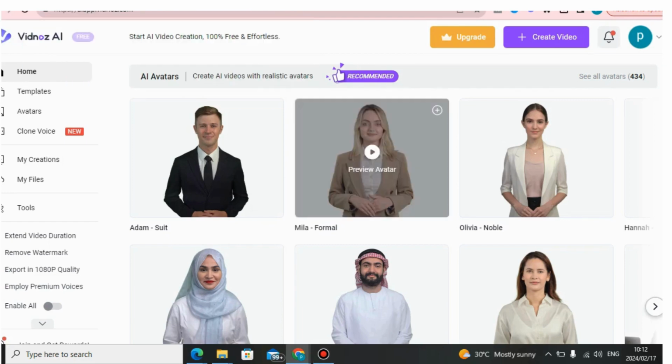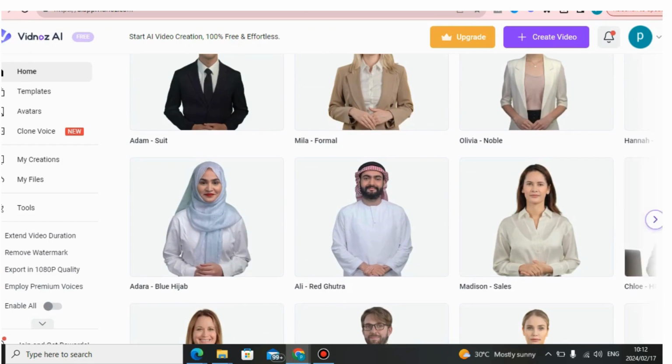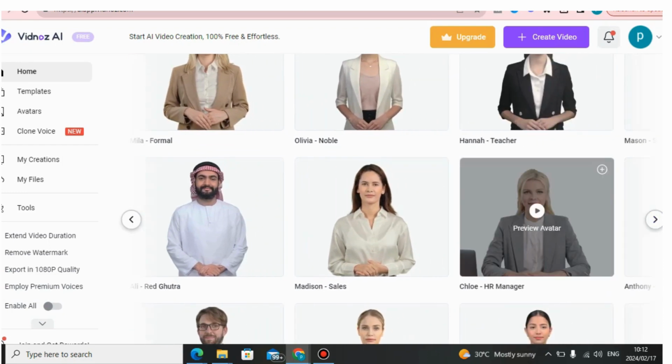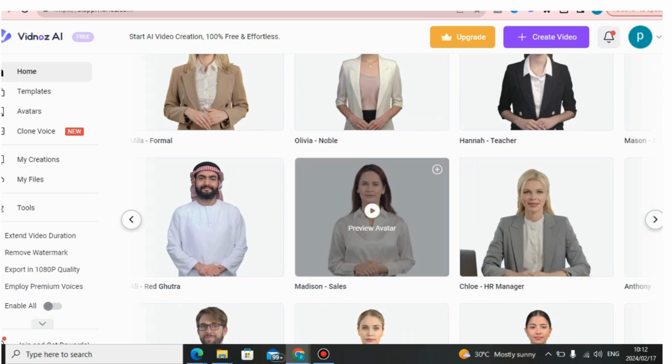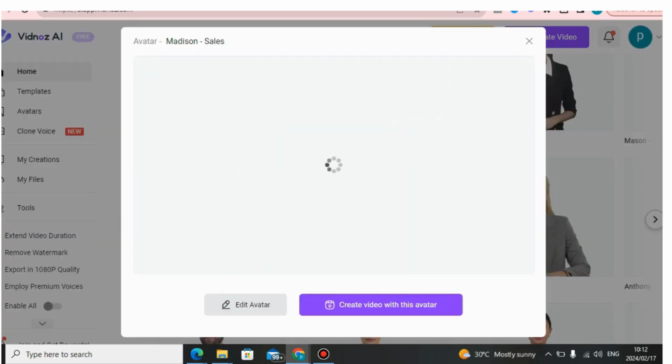So these are AI avatars that you can choose from, as you can see. Or let's just use this one, HR manager. I'm just gonna click here and preview. Or you can also use this sales one. I'm just gonna click here. You can also do the same thing. You can also preview them.